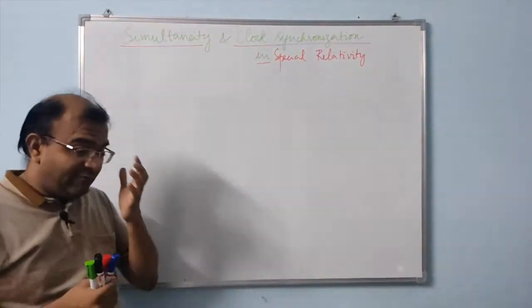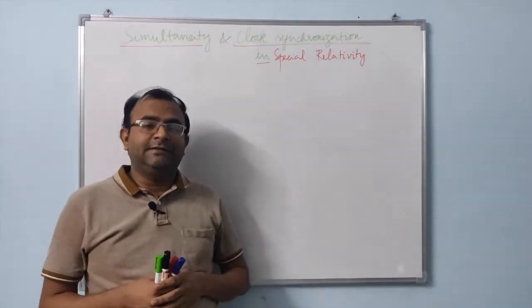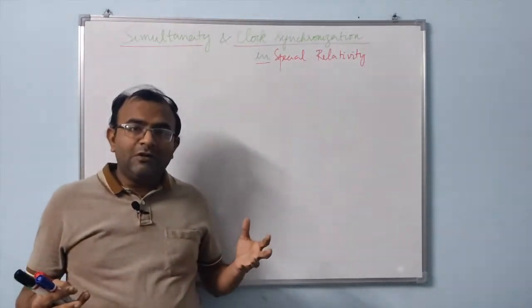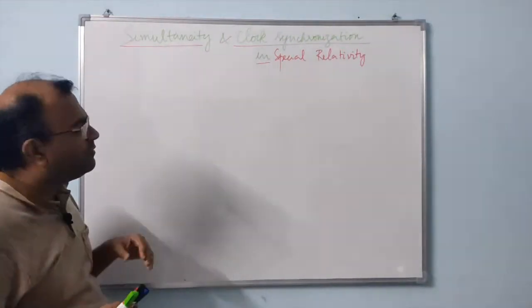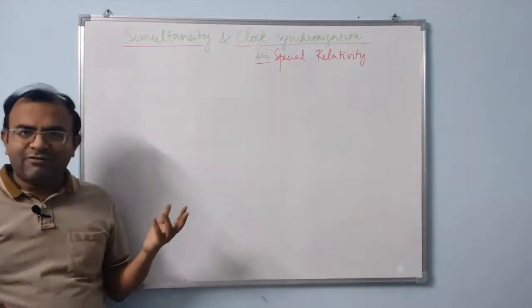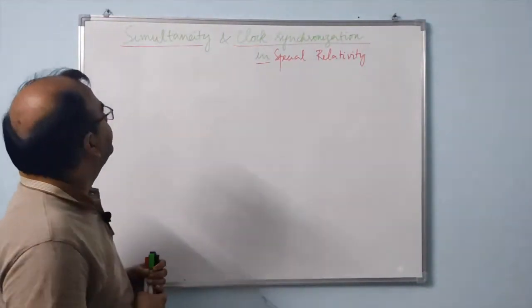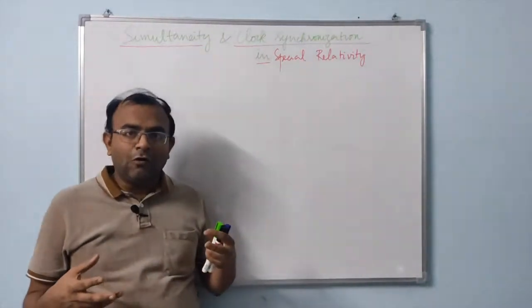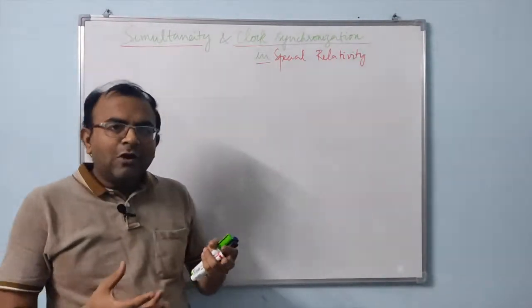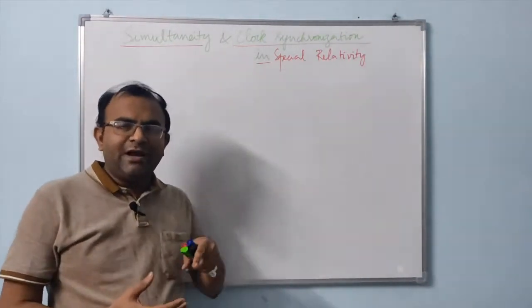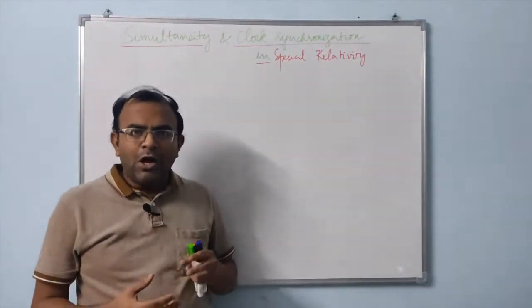That is because time was considered to be universal, and time flows uniformly for all inertial observers in Newtonian mechanics, and therefore this idea of simultaneity existed for several hundred years. But relativity changed all of this. Even if you look at the Lorentz transformation equations, which we have discussed in a separate video, you could clearly see that